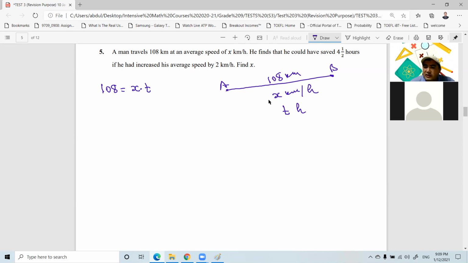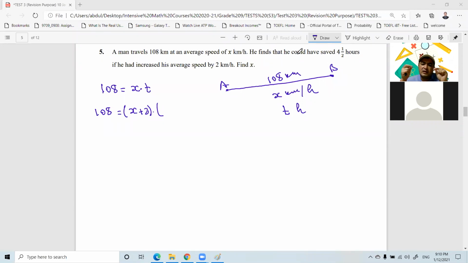And the second part says that he finds that he could have saved 4.5 hours if he had increased his average speed by 2 kilometers per hour. So we are talking about the same distance, but here, what is changing? X and T, right? If he increases his speed by 2 kilometers per hour, we know that speed and time are inversely proportional to each other, right? Inversely proportional means that if you increase your speed to reach your destination, you'll spend less time. If you are traveling slowly, it takes more time.